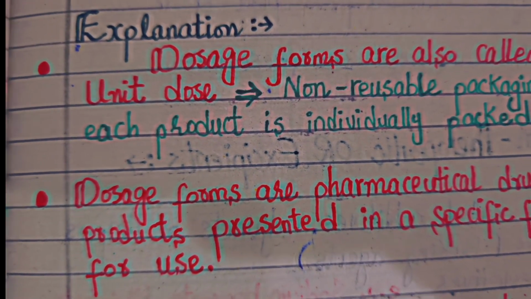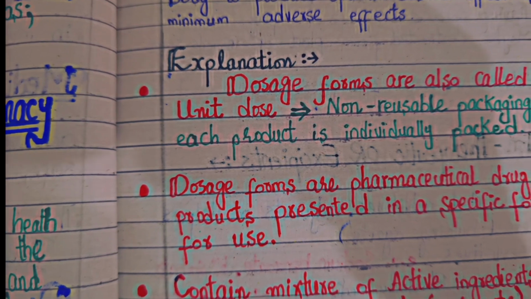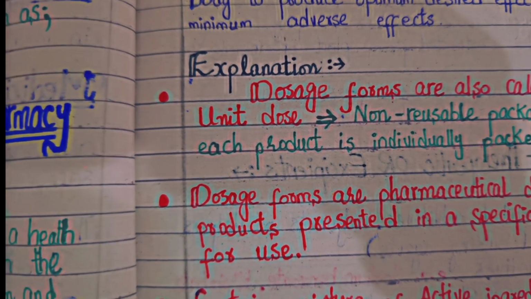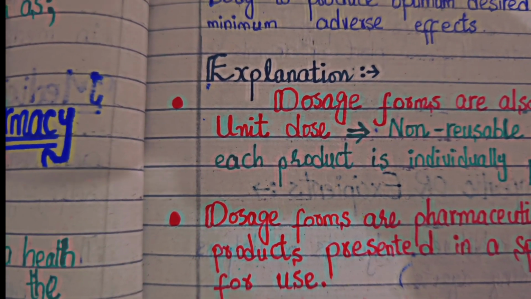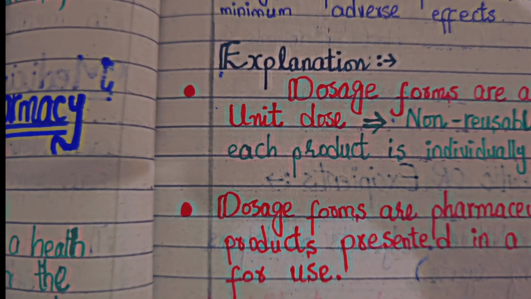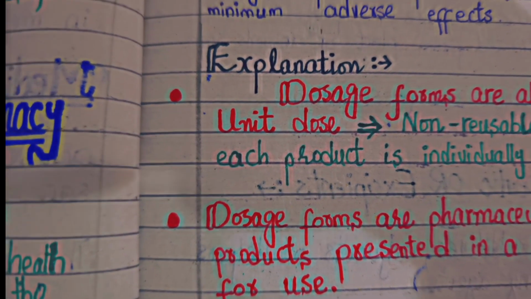Now dosage forms are the pharmaceutical drug products which are presented in a specific form for use. It is a specific form. It may be in the form of tablets, capsules, suspensions, emulsions, and even different syrups are used.